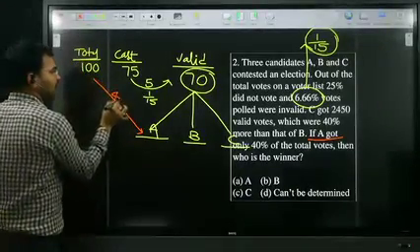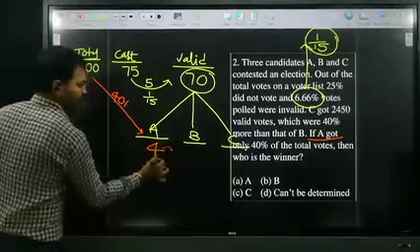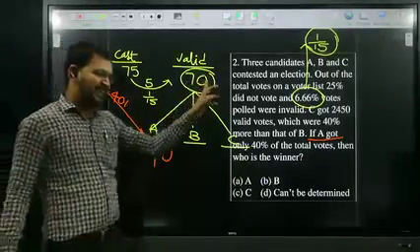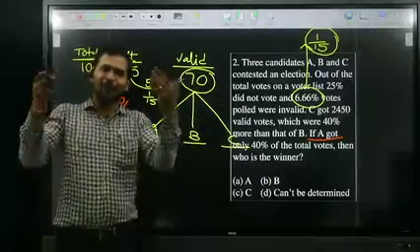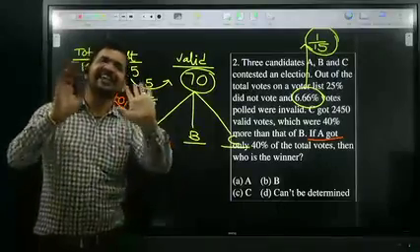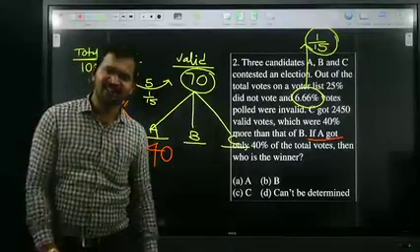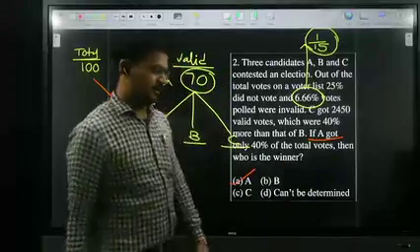A got 40% of the total votes. Out of 70, if A only got 40, total valid votes are 70. If A only got 40, then automatically who is the winner? A is the winner. All of you clear?